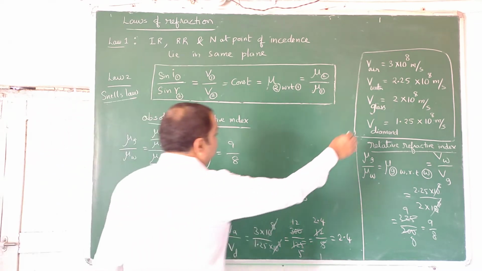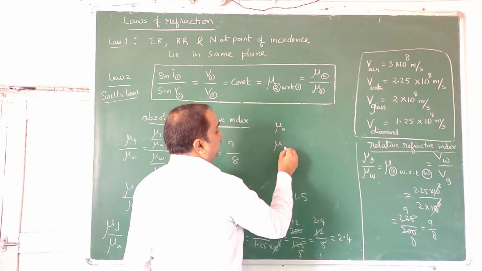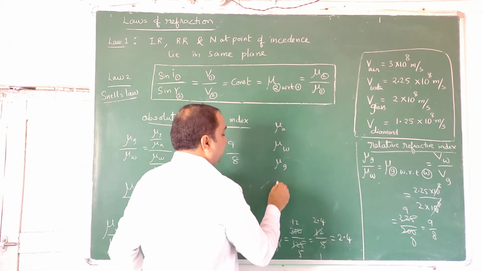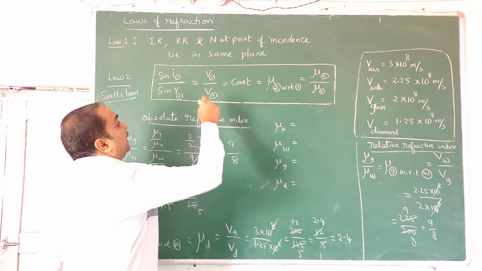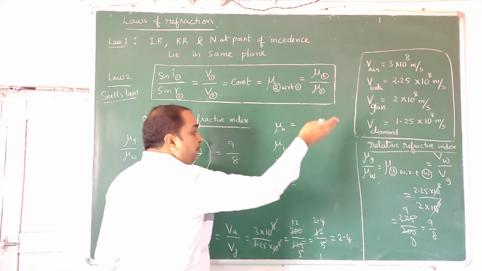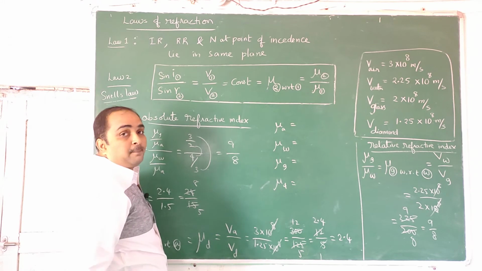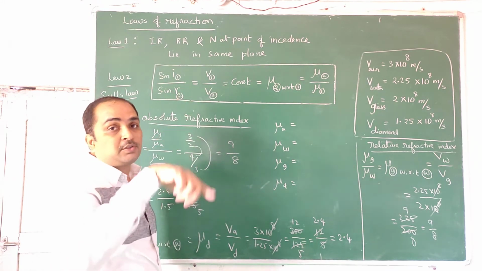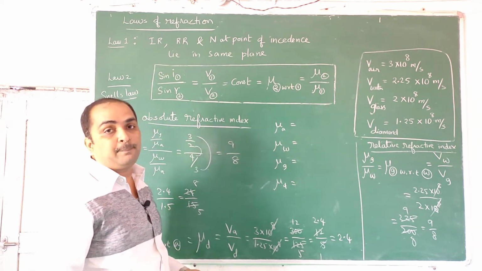So apart from this, we will commit some more things. Absolute refractive index of air, absolute refractive index of water, absolute refractive index of glass, absolute refractive index of diamond. This also we will learn by heart, so that it will be convenient for the next time. I connected speeds with refractive indices. Now refractive indices relative with absolute refractive indices. Next I connect refractive indices with sin i, sin r. That sin i, sin r we can combine with trigonometry ratios, that is sides and angles. So everything will be here only. In a single formula, everything will be there.